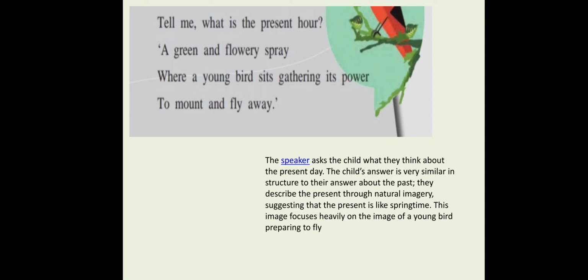So here, a green and flowery spray. Spray means a branch of a tree having flowers and leaves. According to the child, a young bird is sitting on this flowery branch, gathering its power. For what purpose? To mount and to fly.